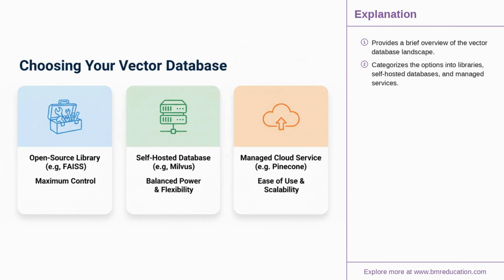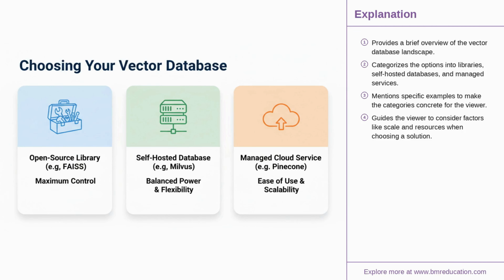With so many powerful applications, the vector database ecosystem is growing rapidly. You'll encounter options ranging from open-source libraries like FAISS, which you manage yourself, to dedicated open-source databases like Milvus or Weaviate, and fully managed cloud services like Pinecone. The right choice depends on your project's scale, performance needs, and engineering resources. But the core principles we've discussed today apply to all of them.